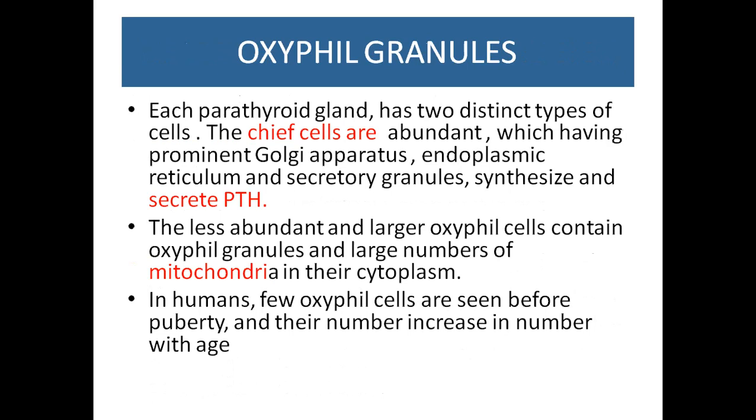Oxyphil granules. Each parathyroid has two distinct types of cells. The chief cells are abundant, having prominent Golgi apparatus, endoplasmic reticulum, and secretory granules, and synthesize and secrete PTH, parathyroid hormone. The less abundant and larger oxyphil cells contain oxyphil granules and a large number of mitochondria in their cytoplasm. In humans, few oxyphil cells are seen before puberty, and their number increases with age.